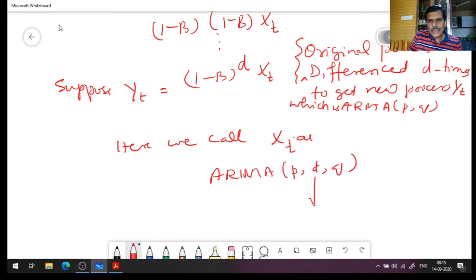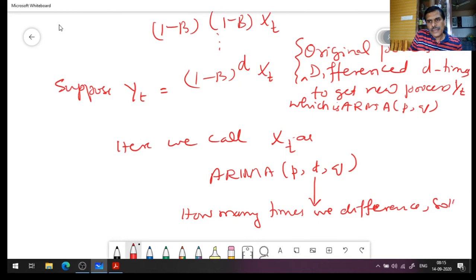This d tells you how many times we difference, so that the resultant process is ARMA.